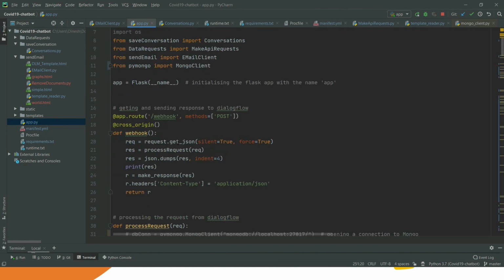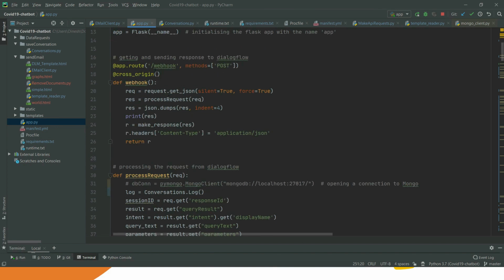So you can see over here that I have mentioned a route of /webhook, which has a method. Now whenever Google Dialogflow will hit a request, let's say Dialogflow wants to look for the Indian COVID report, it will hit the Flask application with the URL /webhook, and then inside it this method will run.